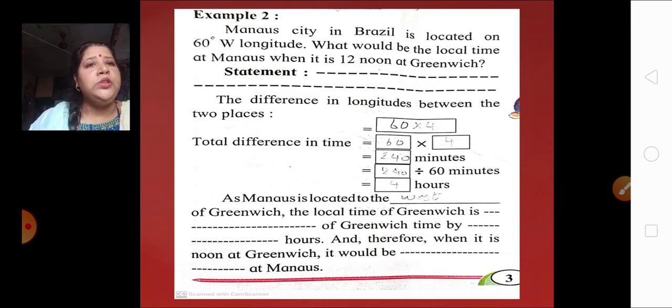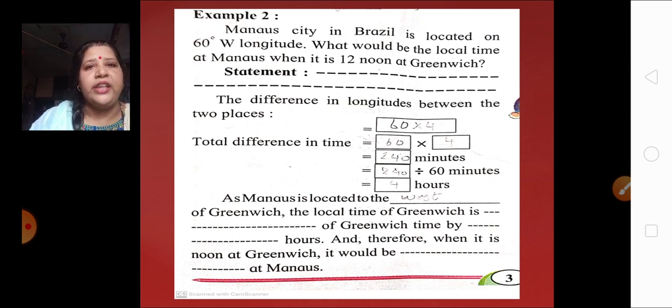Now, Manaus is a city in Brazil. It is located on 60 degree west longitude. Previously we have learned 60 degree east longitude. Now here it is 60 degree west longitude. That means it is going behind. What would be the local time at Manaus when it is 12 noon at Greenwich? So here they have told you the timing at Greenwich is 12 noon. And where is Manaus?